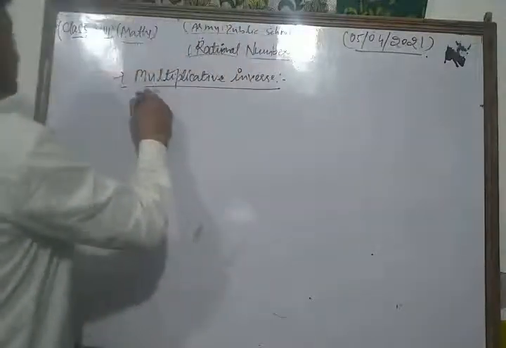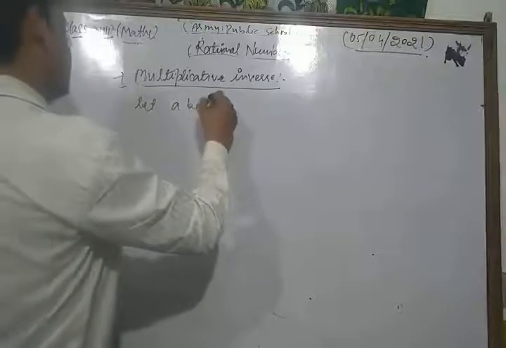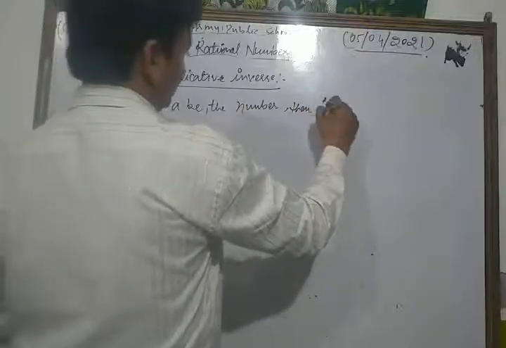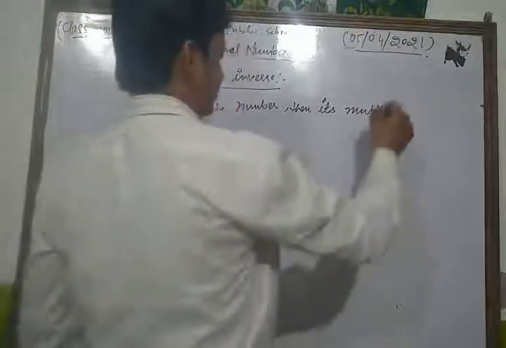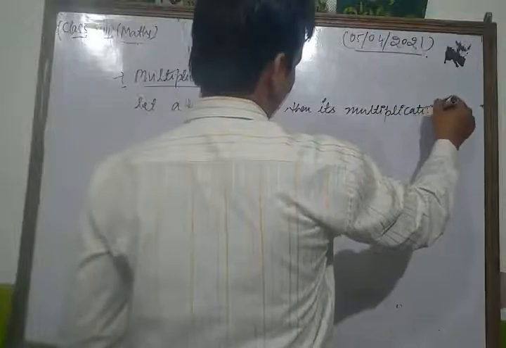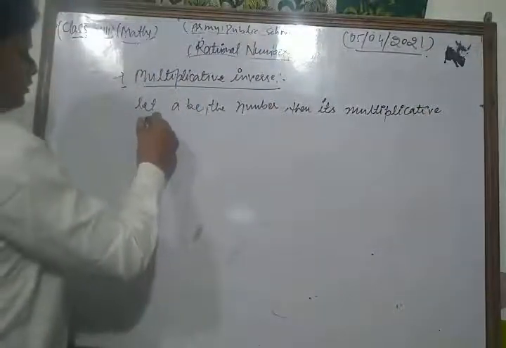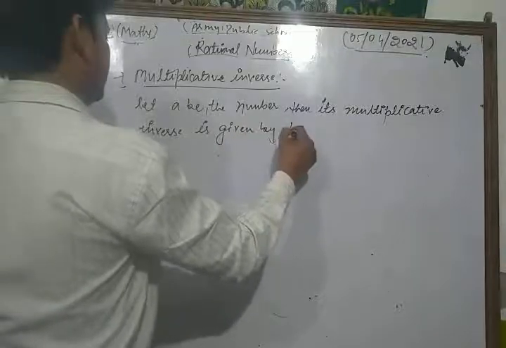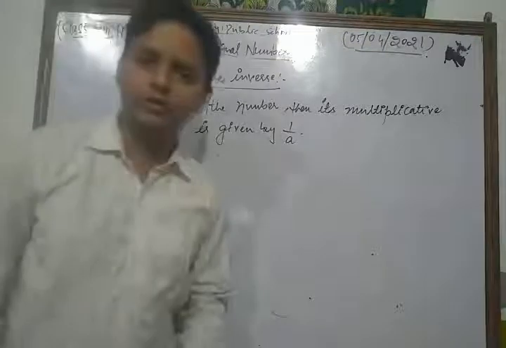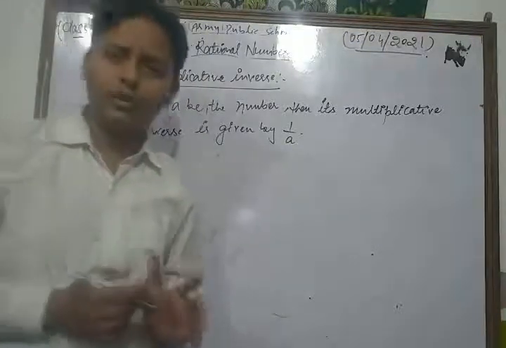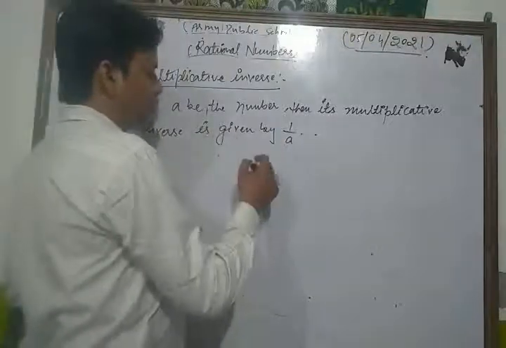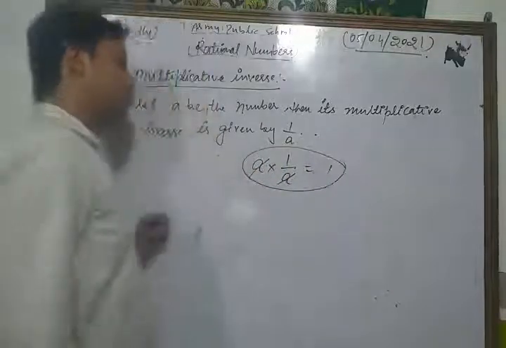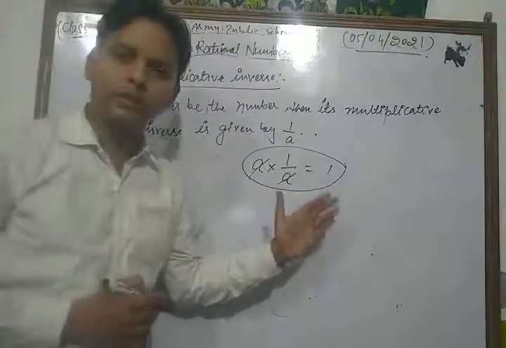Let A be a number, then its multiplicative inverse is given by 1 upon A. Then its multiplicative inverse is given by what? 1 upon A. In this way, we can say that the multiplication of a number and its multiplicative inverse is always equal to 1. So this is the concept of multiplicative inverse.